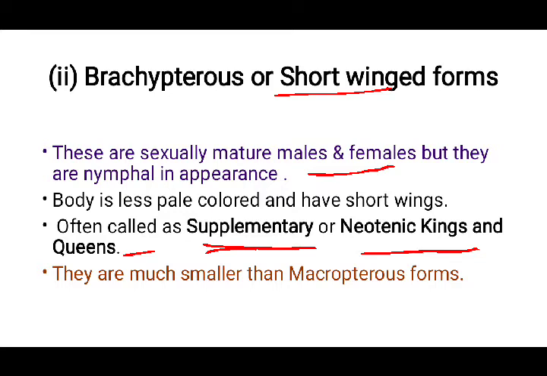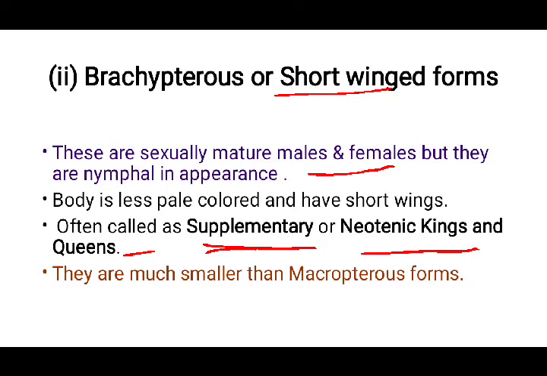Remember one thing: they manage the colony as king and queen only if the colony loses the royal king and queen. Then only they perform their work.